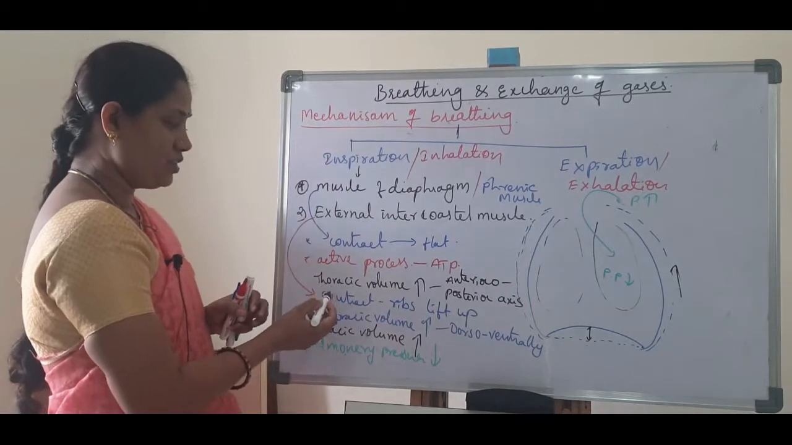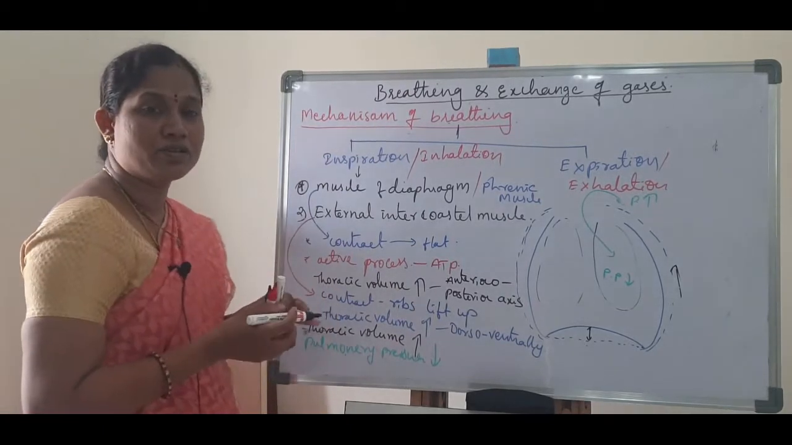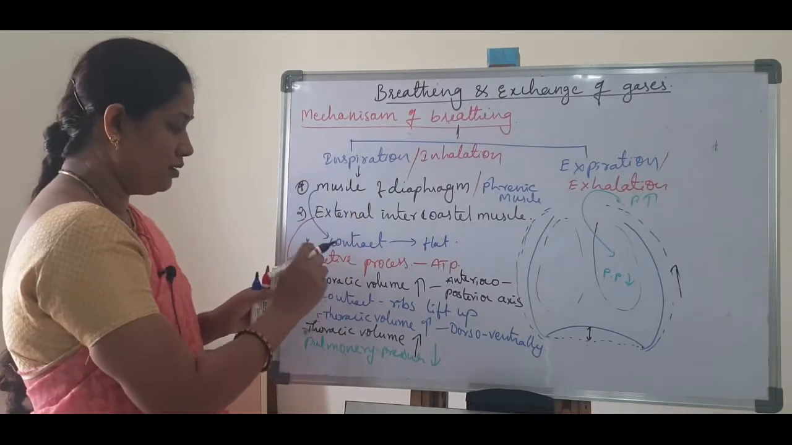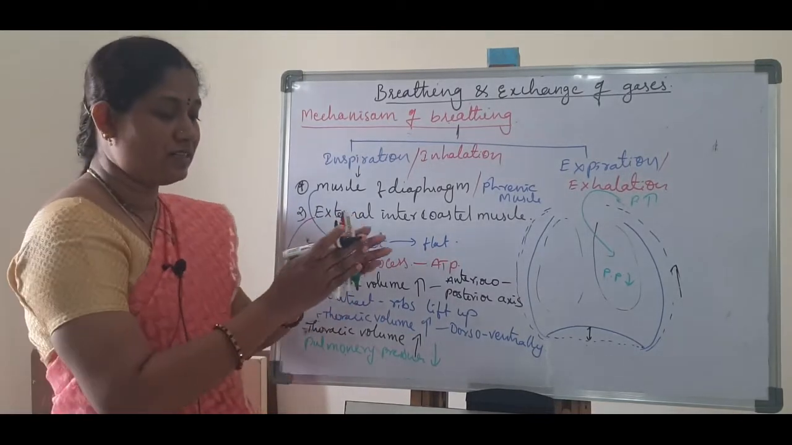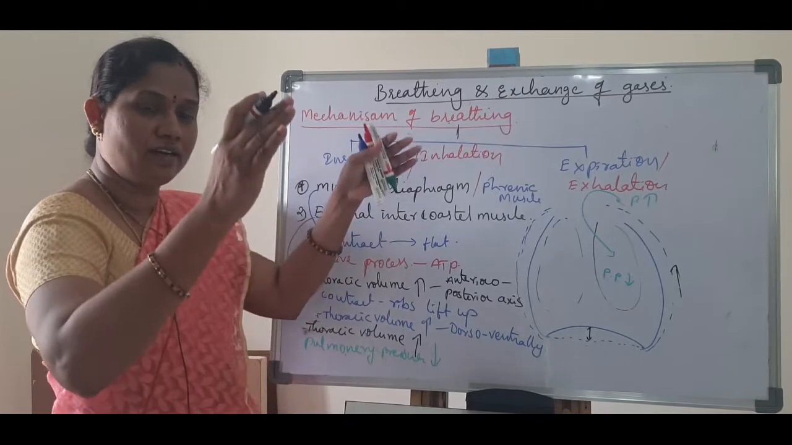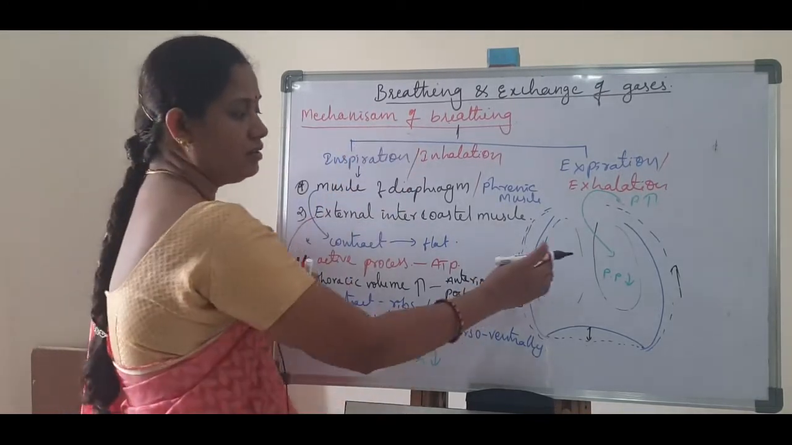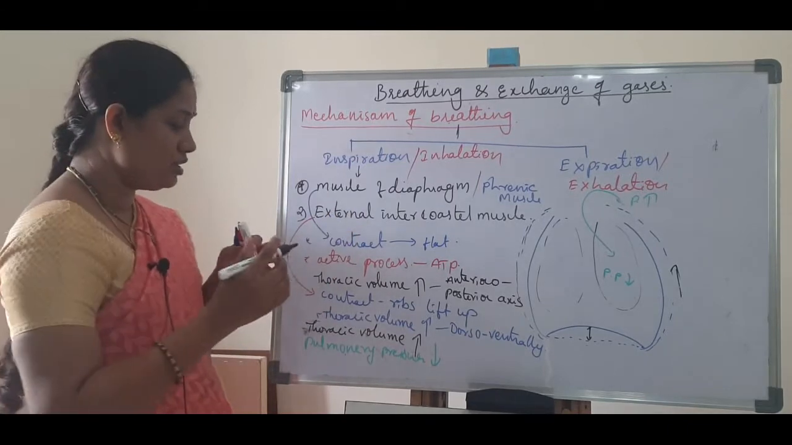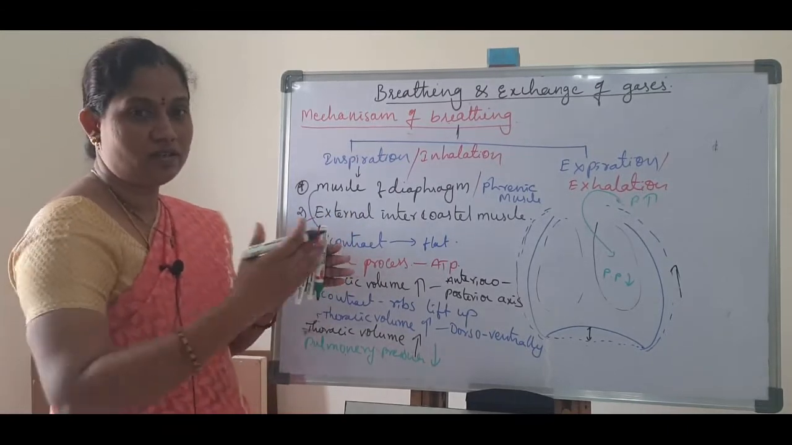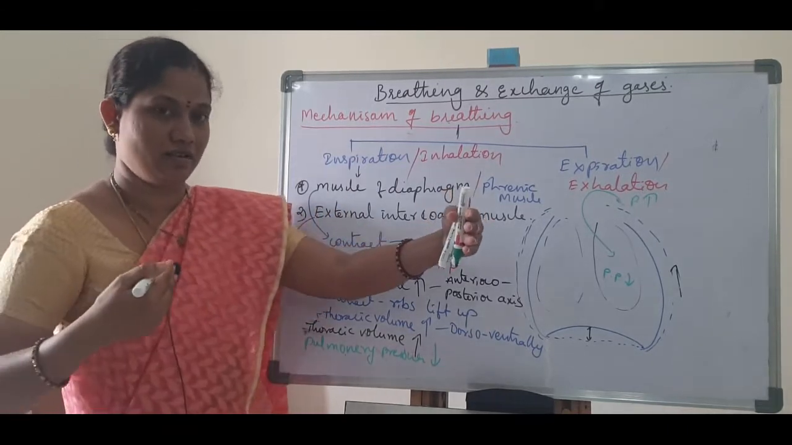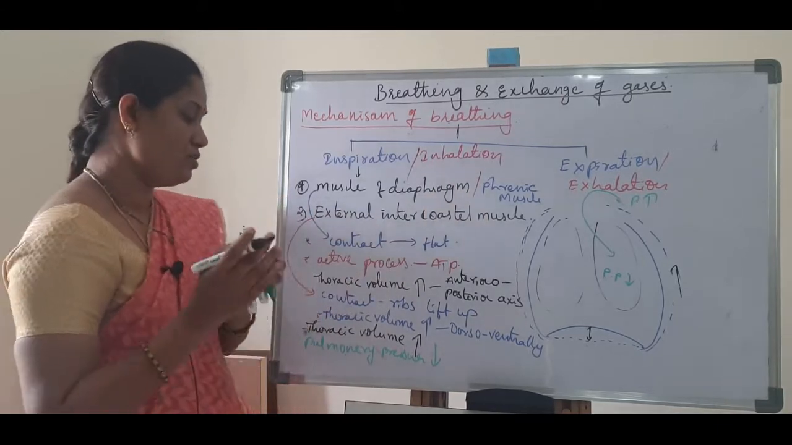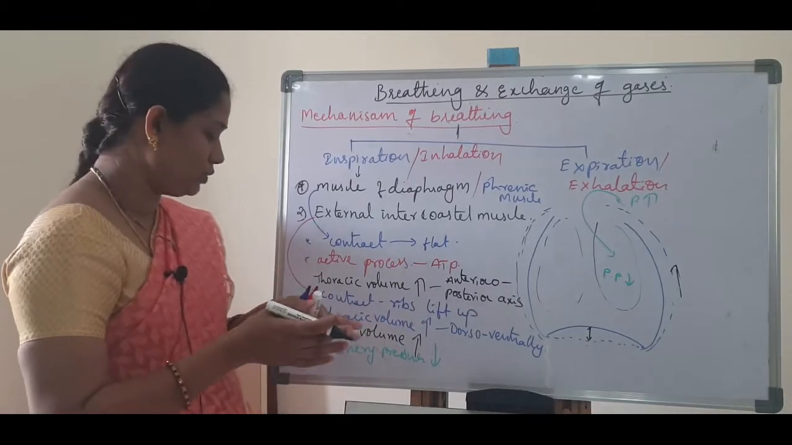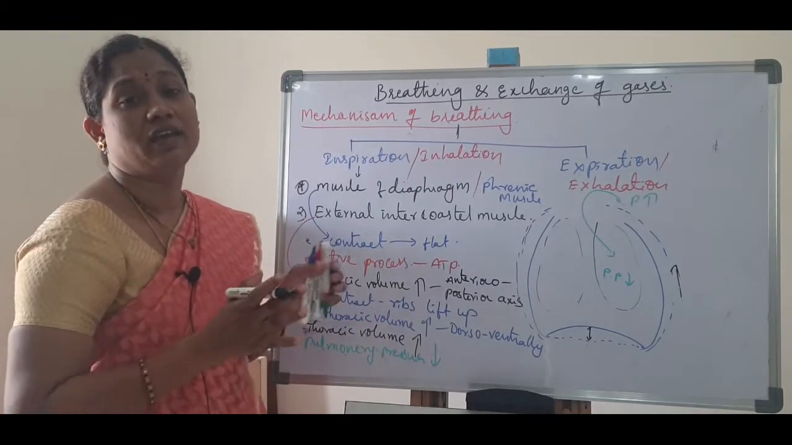Next, after that, the external intercostal muscles contract. As a result, the ribs move and lift up. So the thoracic chamber can increase in which way? Dorsal and ventral side. So these two together, collectively, increase the thoracic volume.